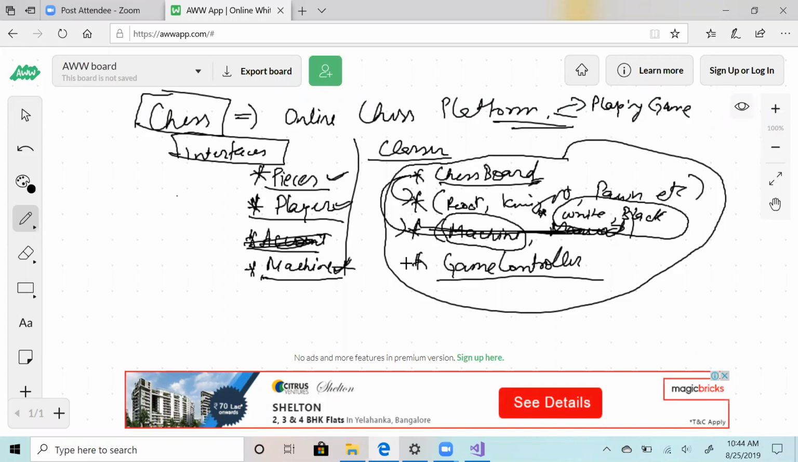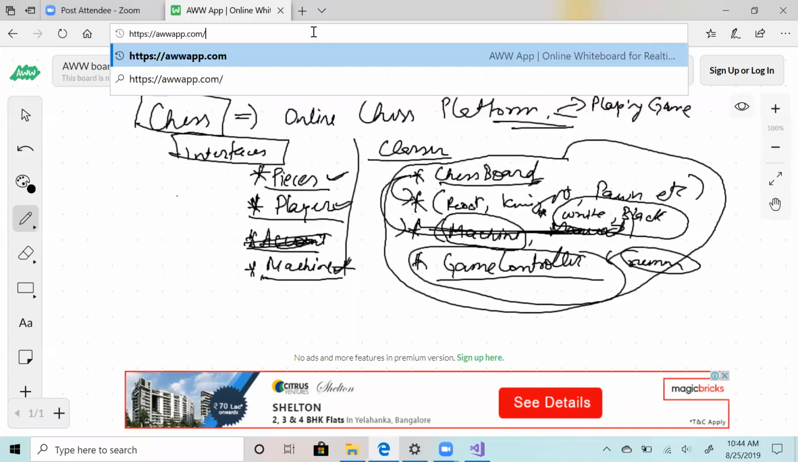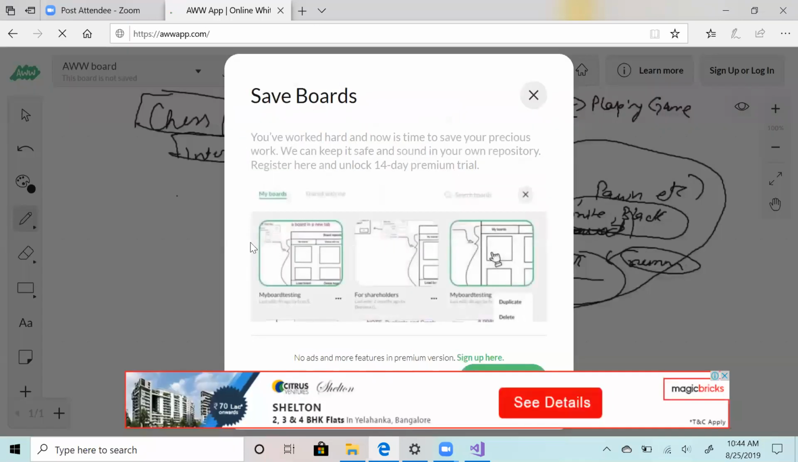Now game controller. What will game controller do? You can think of it as the main function where you instantiate a chessboard, you instantiate two players, you instantiate your pieces, and then call player one dot move, player two dot move inside a while loop or something. So game controller is your normal main class. This is your runner program, and this will tie all the things up. Now let's see how you can actually solve this problem.